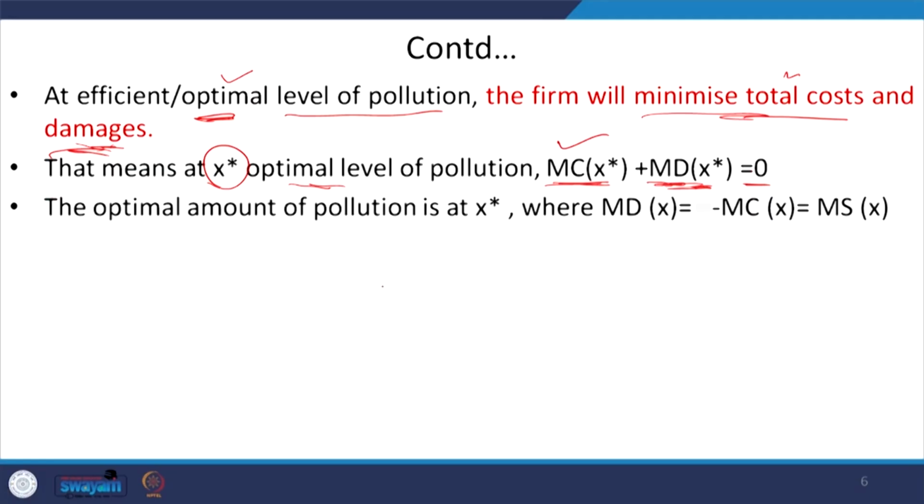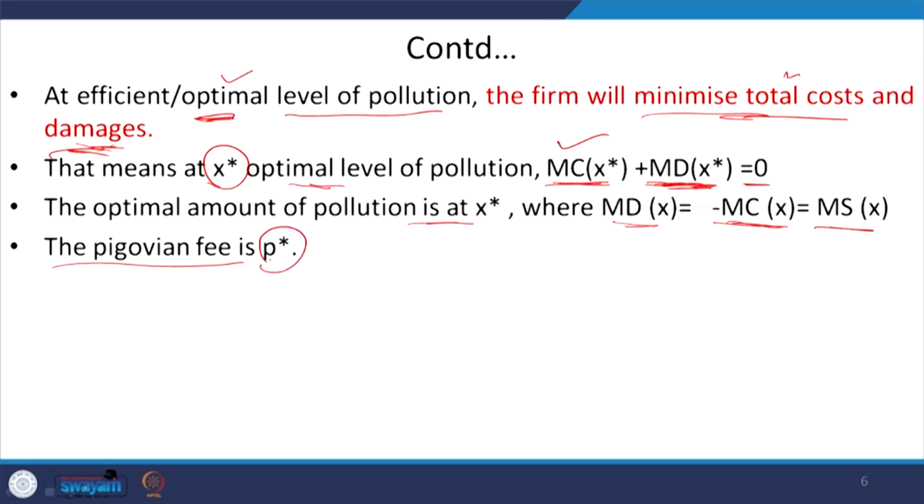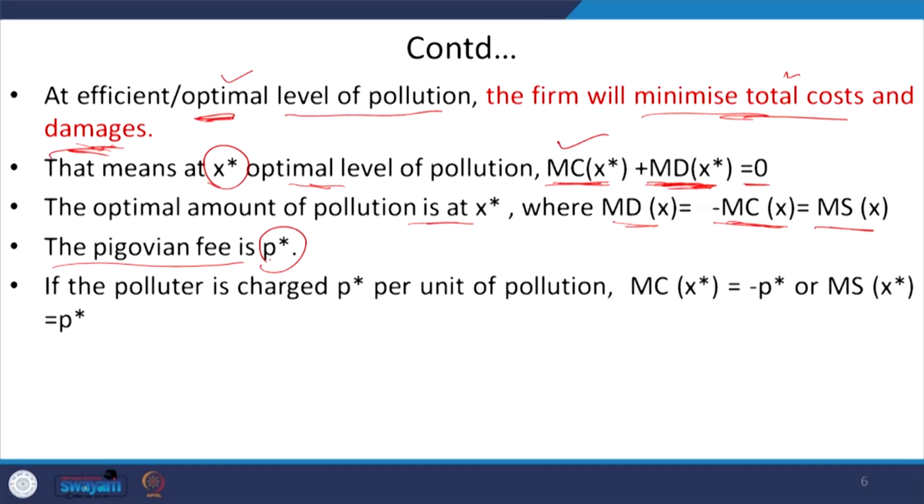So, at this optimal level of pollution, X star, this condition is satisfied because the marginal damage is equivalent to minus of marginal cost, that is equivalent to the marginal saving of the pollution. Here P given phi is determined as P star by the intersection point of the marginal damage and marginal saving function.